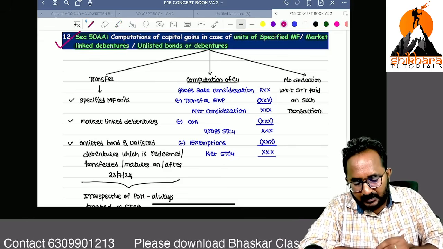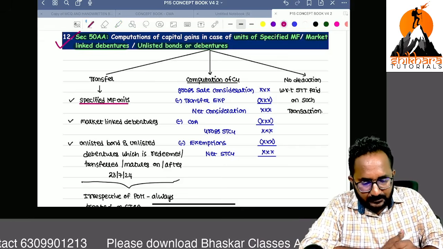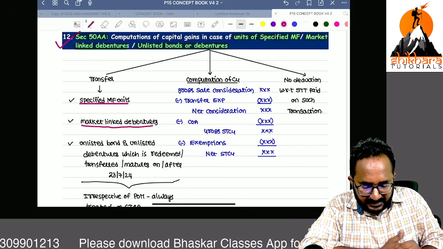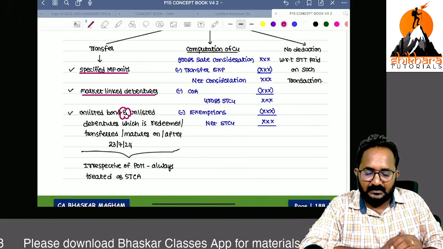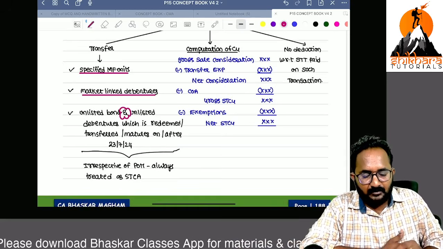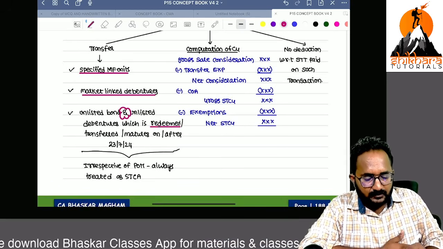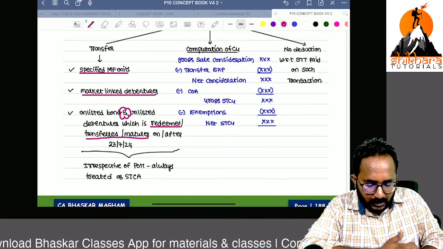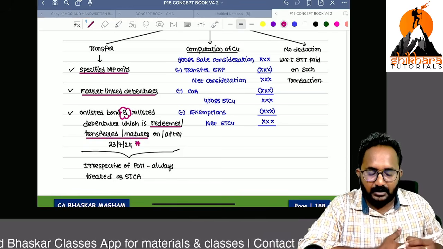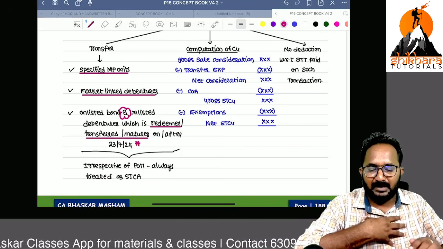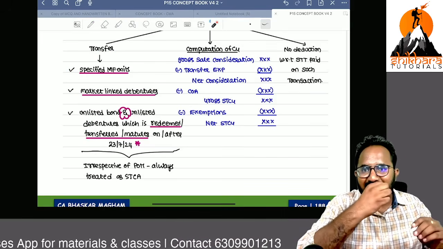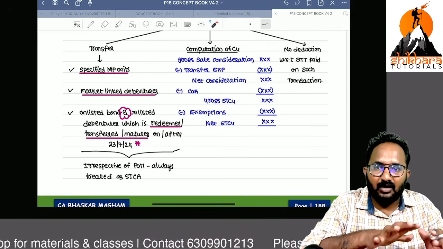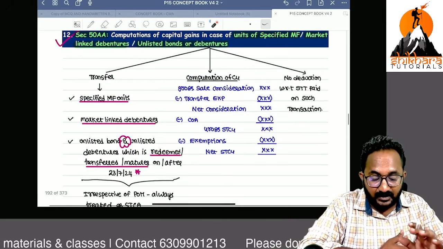Remember three things: specified mutual fund units, market linked debentures, unlisted debentures and unlisted bonds, which are redeemed, transferred, or matured on or after 23/7/2024. That is the amendment. Previously we had two only. Now they have added this security also. Unlisted bonds and unlisted debentures also fall under section 50AA.